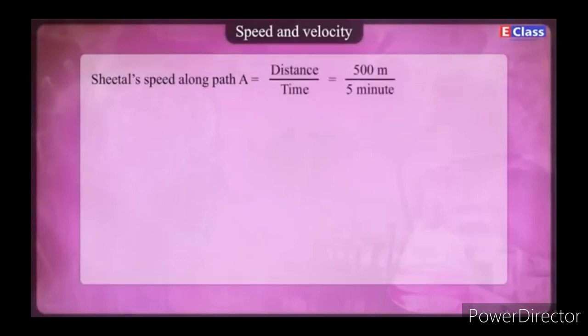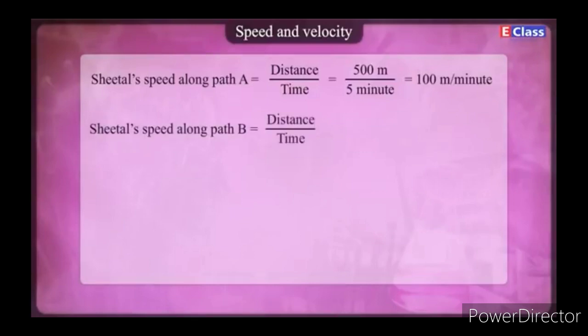Then Seetal's speed along path A equals distance upon time equals 500 meters upon 5 minutes equals 100 meters per minute. Seetal's speed along path B equals distance upon time equals 1200 meters upon 24 minutes equals 50 meters per minute.